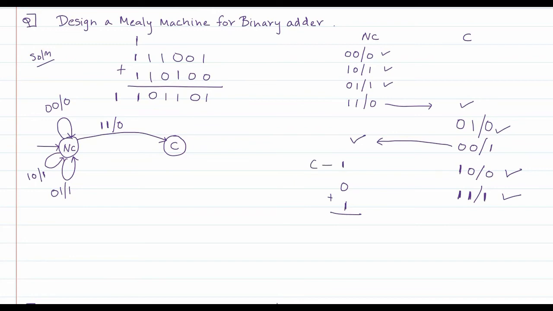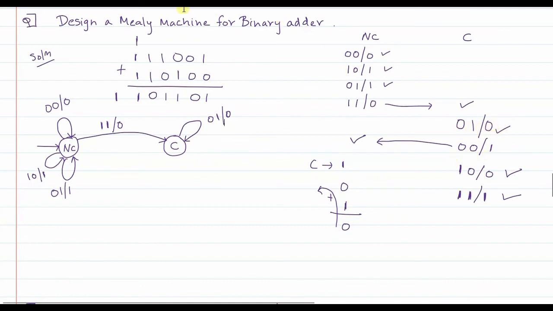The output of this will be 0, and there will still be further carry that will be propagated for the next calculation, right? So when you are in carry state, when the first input happens to be 0, the second input is 1, the output will be 0 and the carry will be propagated further. So that means from carry state you still remain in the carry state. Okay, so that's how this is solved.